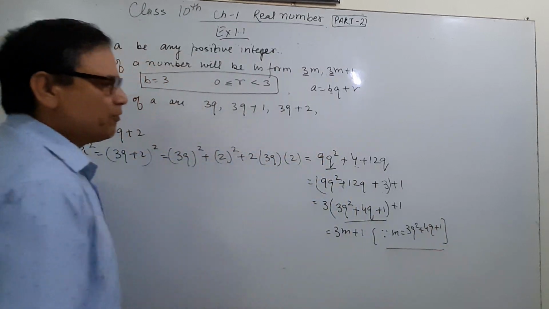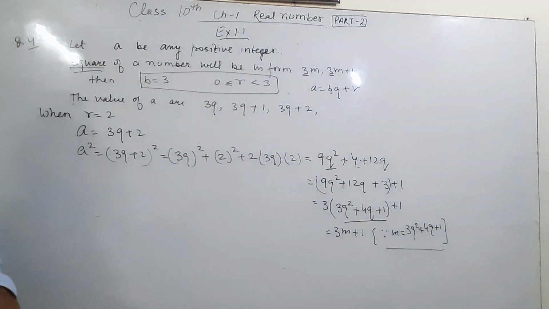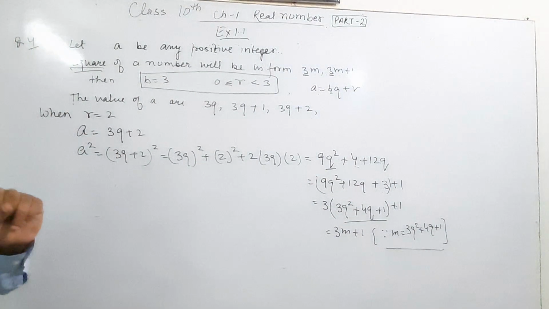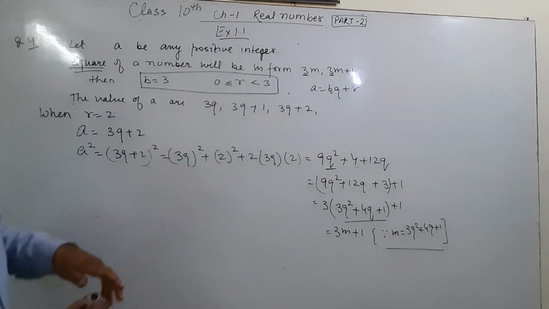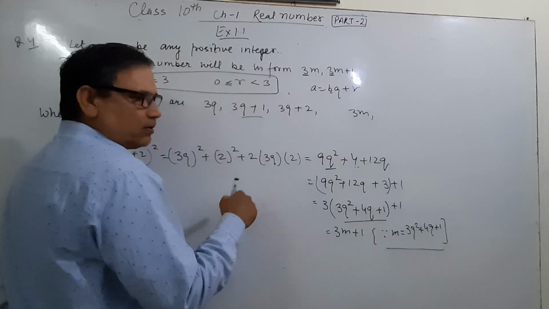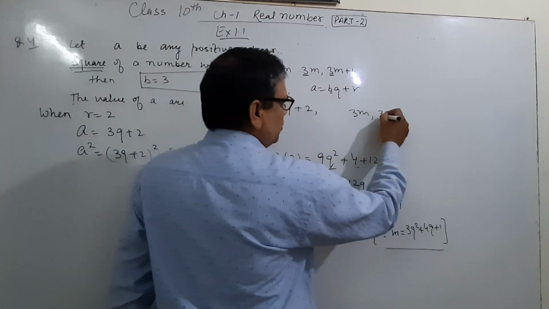It means the value of m will change in each and every condition. In the first case, when we take 3q, it was in the form of 3m. In the second case, 3m + 1.